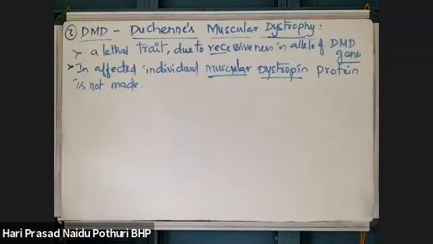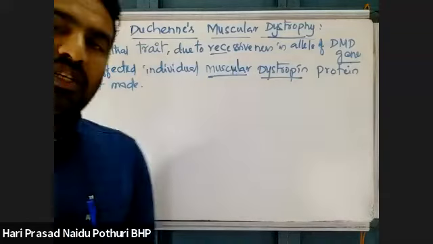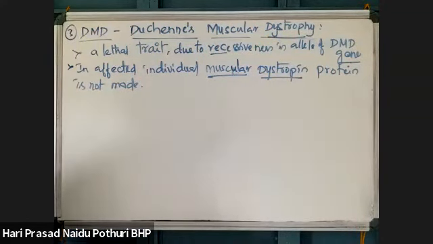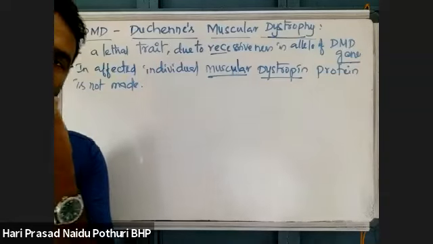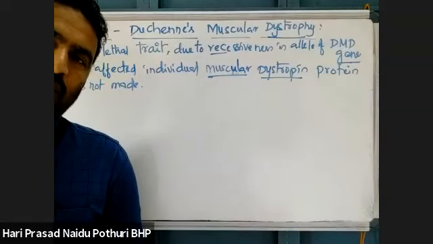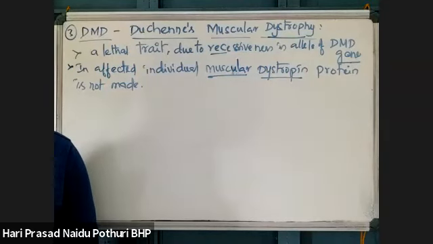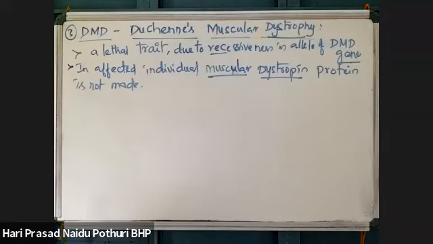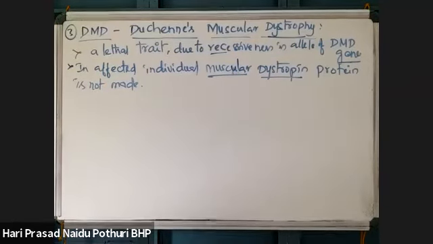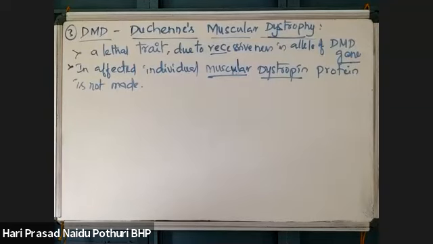Where we listen the term dystrophin, in the Human Genome Project, I gave you a term, dystrophin, the longest gene in humans. So dystrophin is a protein which is present in skeletal muscle. That is not produced. So if this dystrophin protein is not present, then the signaling system in the sarcomere will not function.